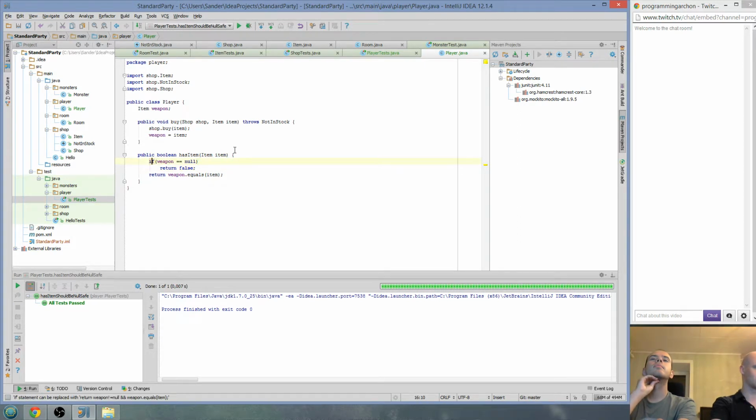Also, I'm not sure if it's visible in the stream, but the IDEA has marked it with a yellowish background. You can see it on the if. This means that it has found a way to make this code shorter. So you can say, hey, simplify this. First we have the null check: does weapon equal null? Actually, does weapon exist, that it's not null, and is weapon equal to that? So this way we have this. Both ways work. There's no right or wrong in that. Just wanted to show that. Okay, that's awesome. Great.